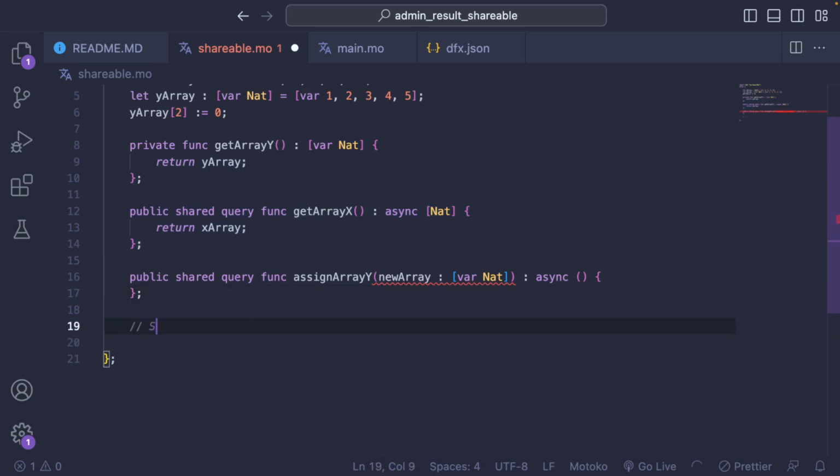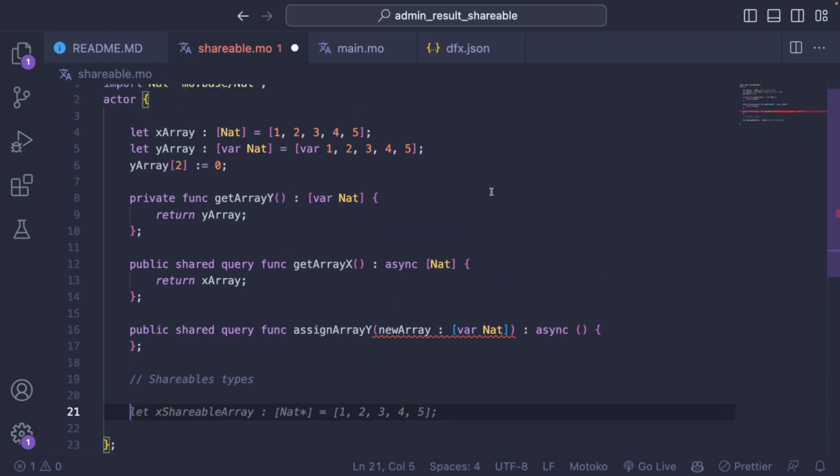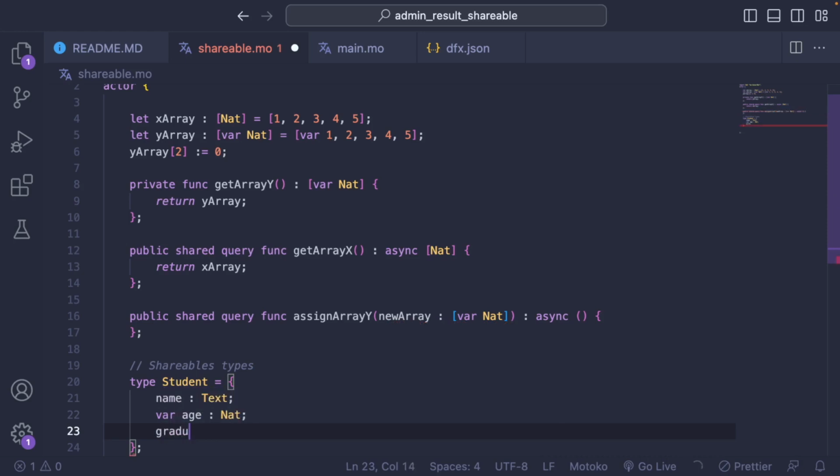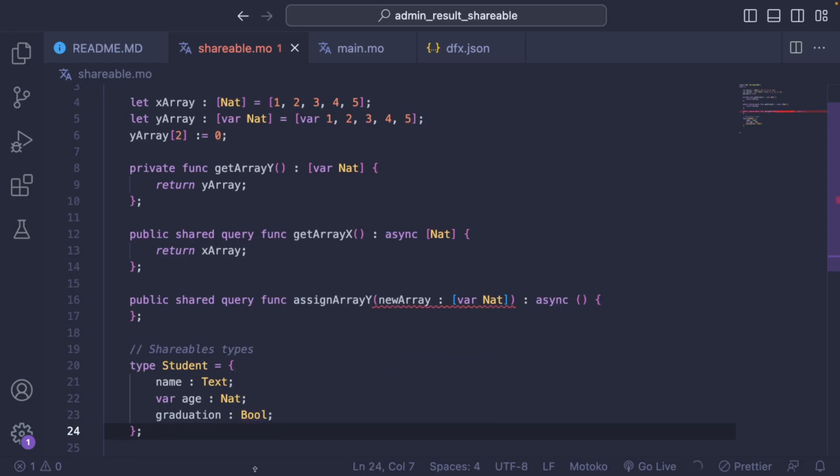And now the question is, what are shareable types? What is the complete list of shareable types? And so we can probably go the other way around, which is what is not a shareable type. And so anything that has a var is not a shareable type. So like if you define a student like this, it has a name, it has an age, and you want the age to be variable, so you would do like this, and a graduation field. And so if you have, let's do it.